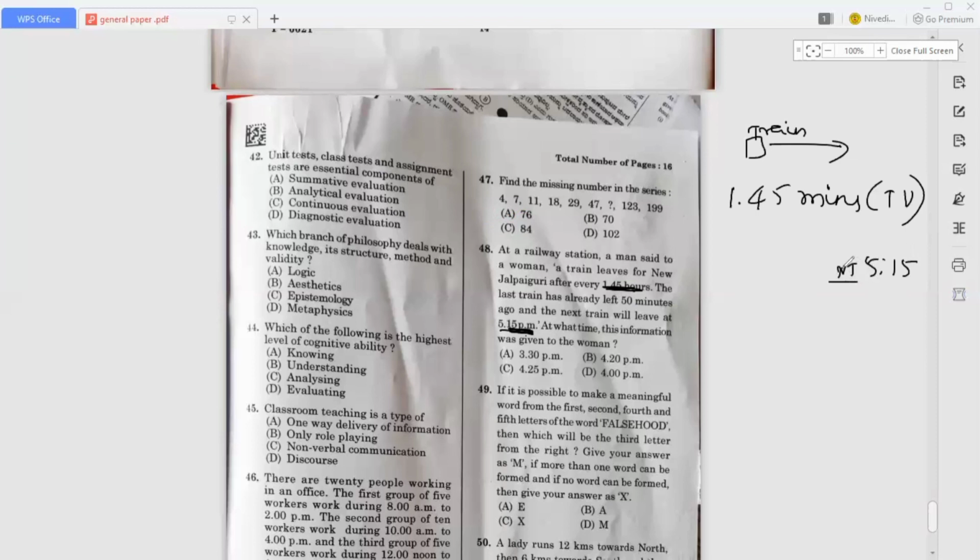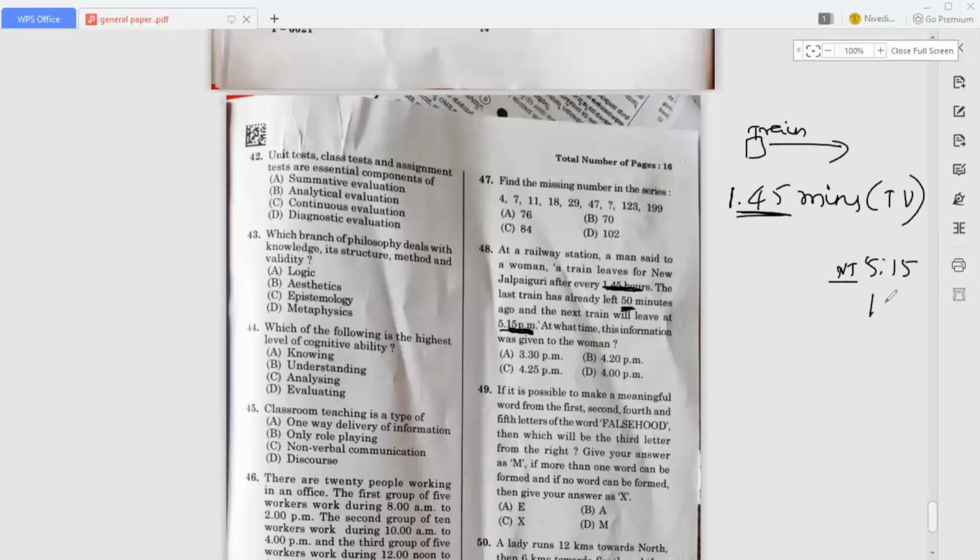Okay, so here they mention what? The train had already left 15 minutes ago, right? So that's why they mention the one time variation, that is 1 hour 45 minutes. So here the next train will leave at 5:15, that is 5 o'clock 15 minutes.